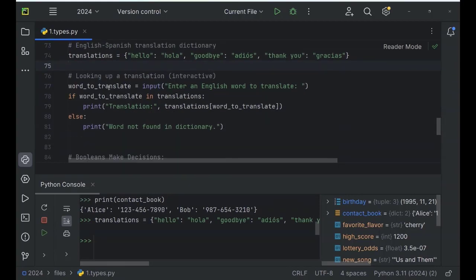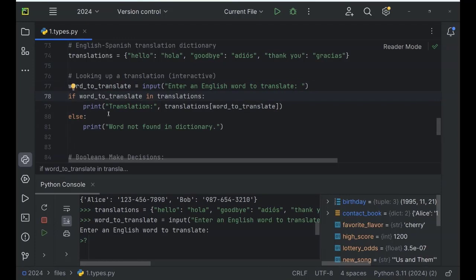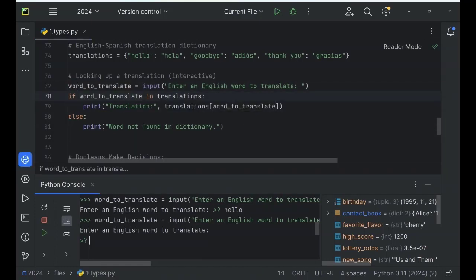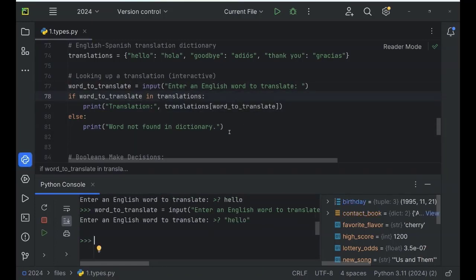For example, we'll add this variable word to translate with the input method again, enter an English word to translate. So let's run it. And let's add the word we want to translate. For example, hello. Sorry, again, double quotes. And let's print the results.